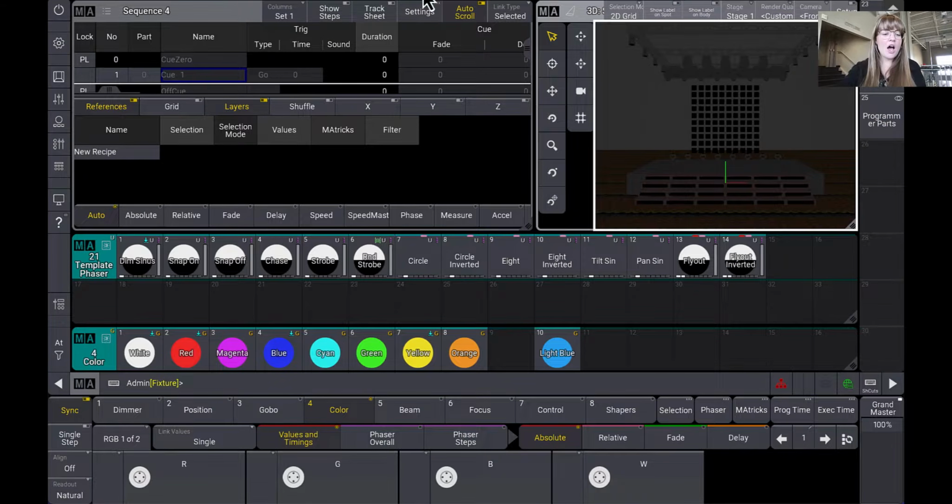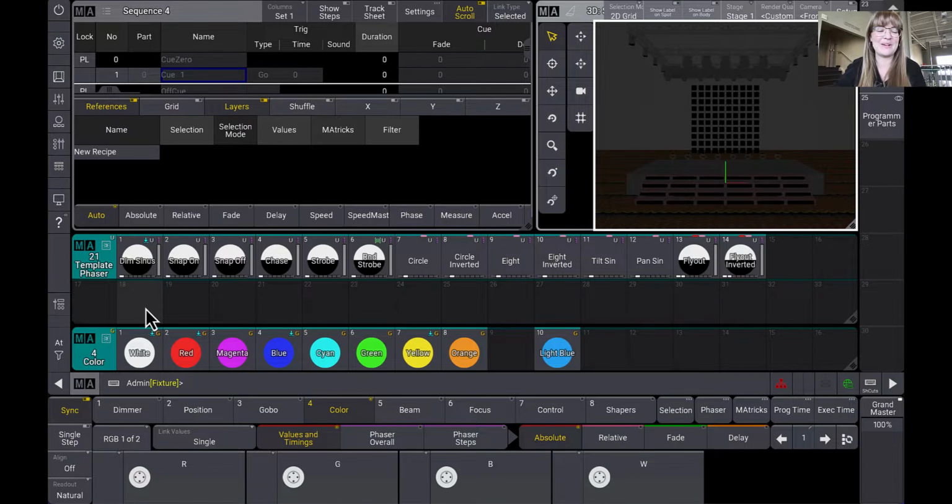Anyway, segue. So recipes, right? We can put them in two places. We already covered this, and we're just going to look a little bit deeper at both places and a little bit of the whys in using both. And obviously, there's no right or wrong way to use it. There are so many options, and you have to find what works for you. So I'm going to talk about a lot of the features. I don't necessarily use all of them. I'm going to tell you which ones I do and don't use, but this doesn't mean you should or shouldn't use them. Just because I don't do something doesn't mean you shouldn't do something. If it works better for your show and your workflow, do it.